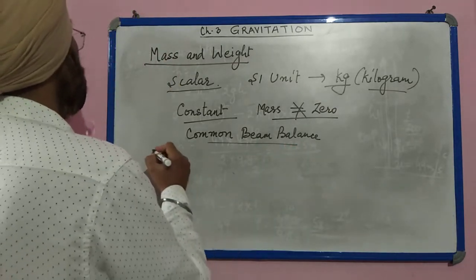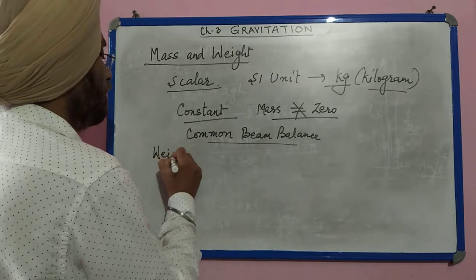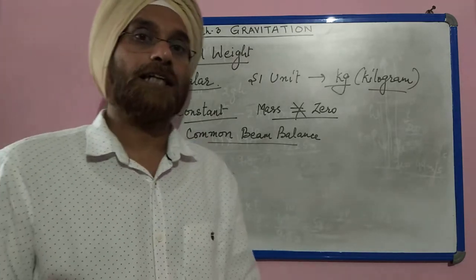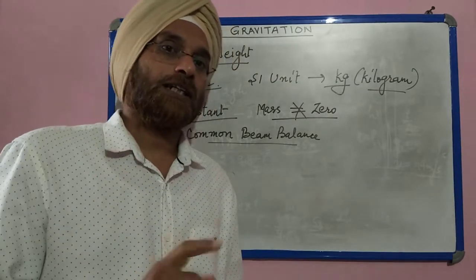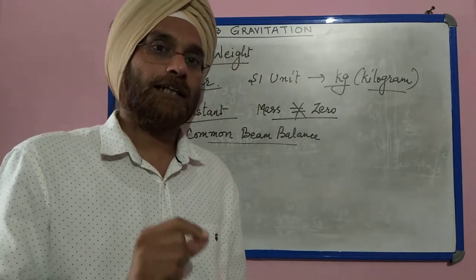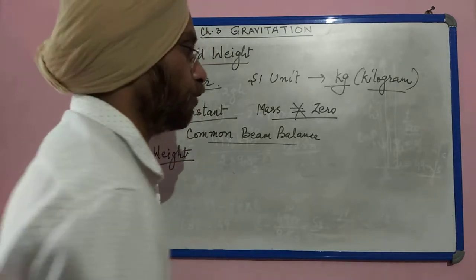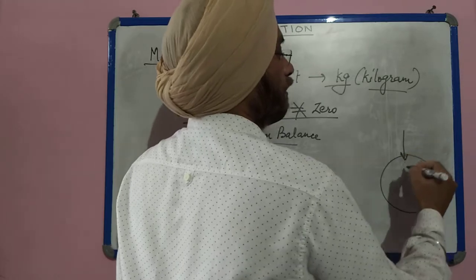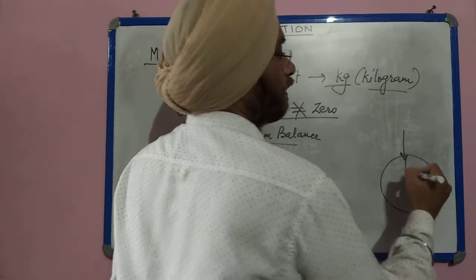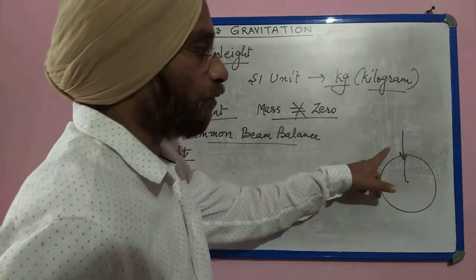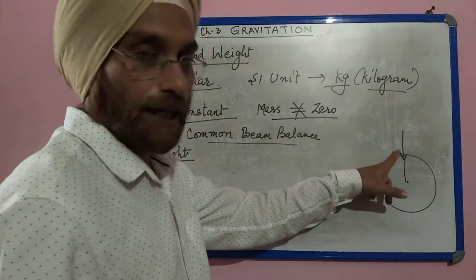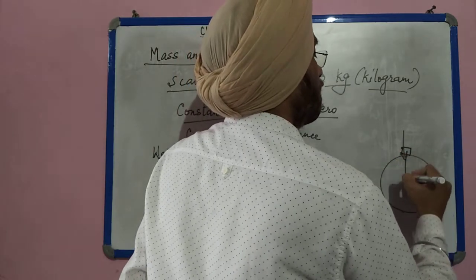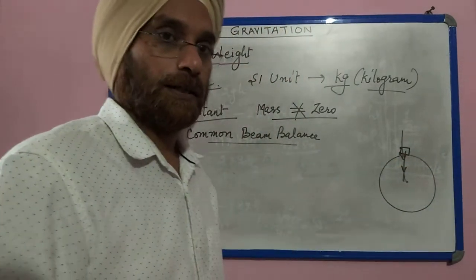Now next is weight. Weight of a body is the force with which it is attracted towards the earth. Now we know that everything on the earth is attracted towards the center of the earth. So weight is the force with which any body is attracted towards the center of the earth.